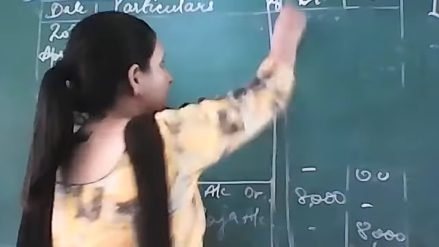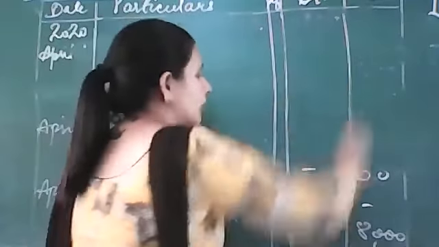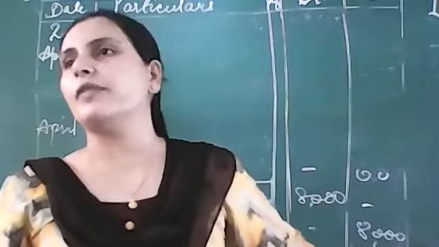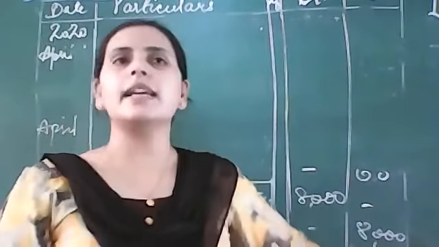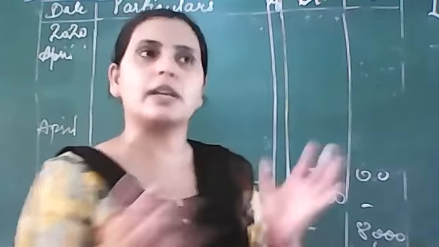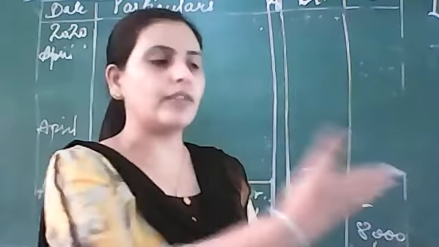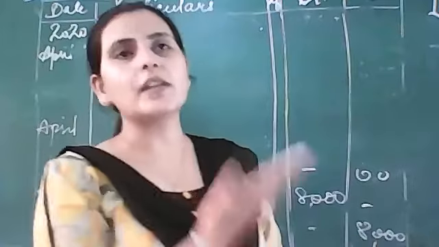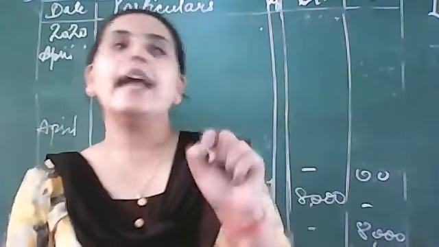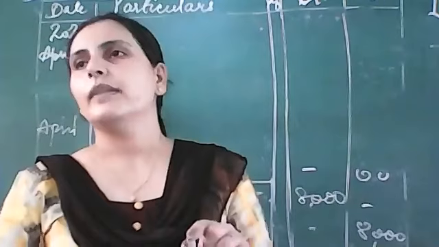So checks are not preferable in some organizations. So to substitute this check, what can be done? Draft is the other option. Bank draft. What is bank draft? You should have money in your bank account, or you can deposit money in the bank, and they will give you a piece of paper. On that paper, it will be mentioned to whom the money is to be paid and who is paying. ठीक है?